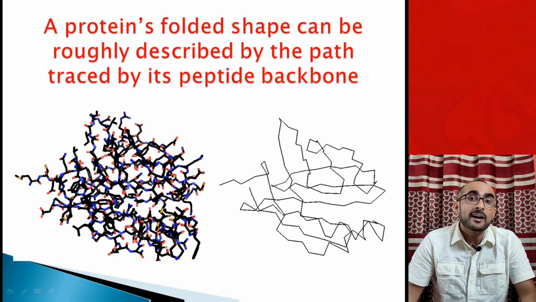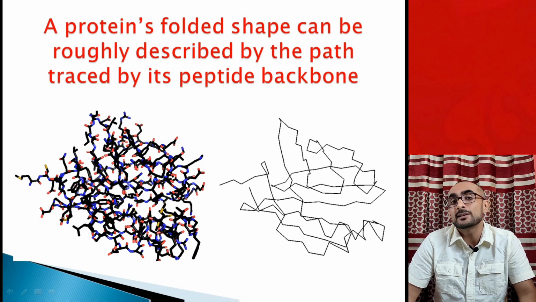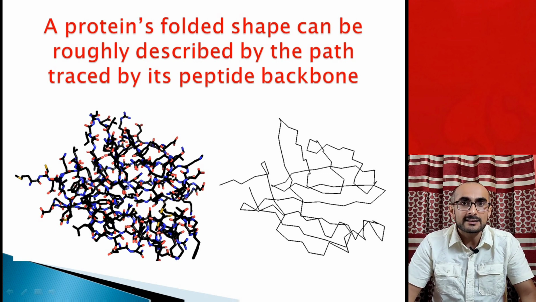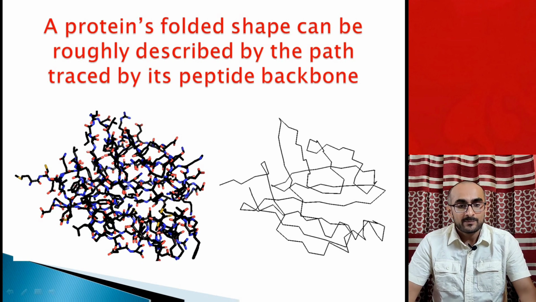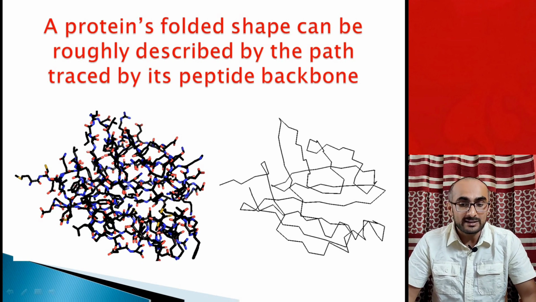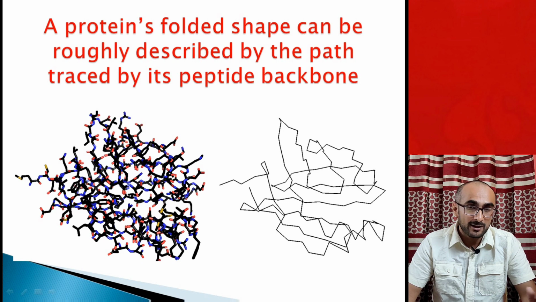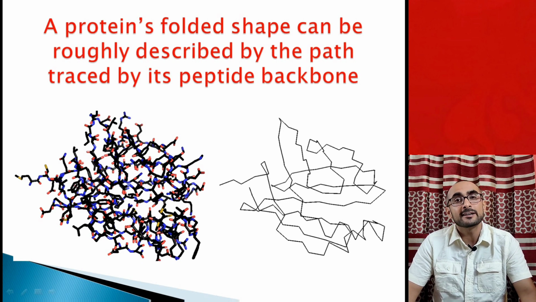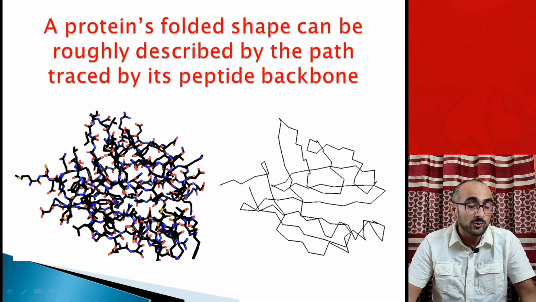The side chains of amino acids are responsible for the particular function of the protein and also for stabilization of the three-dimensional structure of the protein. But as far as shape is concerned, that is majorly governed by the main chain atoms of the protein, and that's why a protein's folded shape is described by the path traced by its peptide backbone. So it is the backbone of amino acids which determines what kind of shape a protein is going to acquire after folding has occurred in the cytosol.